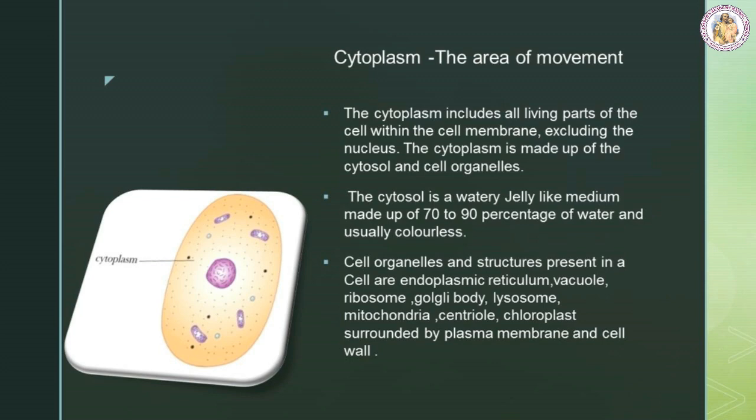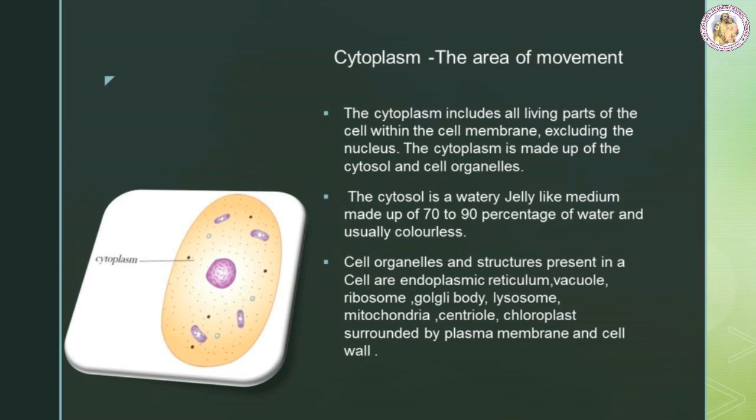Cytoplasm, the area of movement. When you look at the temporary mount of an onion peel, that is the transparent onion peel, you can see a large region of each cell enclosed by the cell membrane. This region takes up very little stain. It is called the cytoplasm. The cytoplasm includes all living parts of the cell within the cell membrane, excluding the nucleus. The cytoplasm is made up of cytosol and cell organelles.